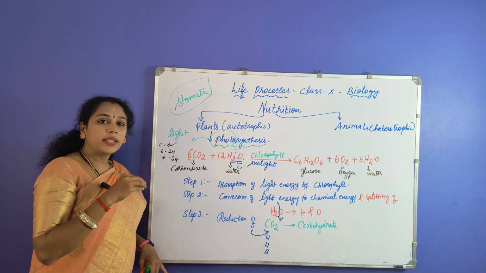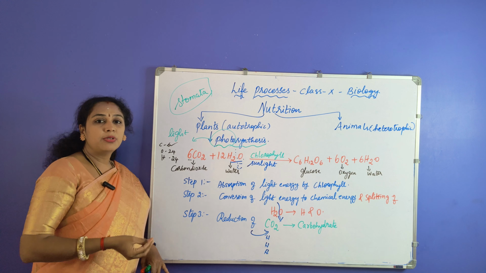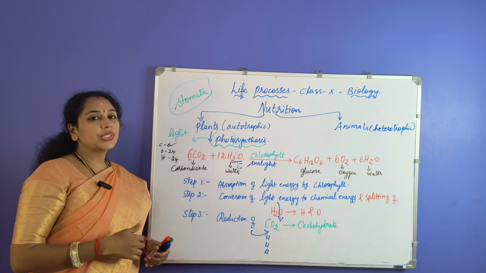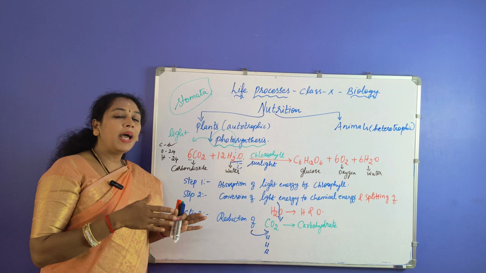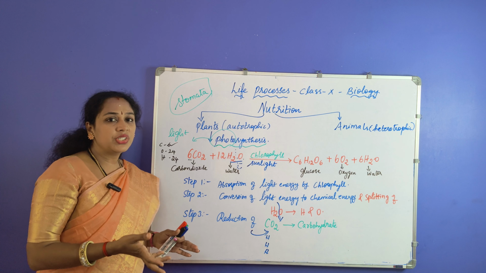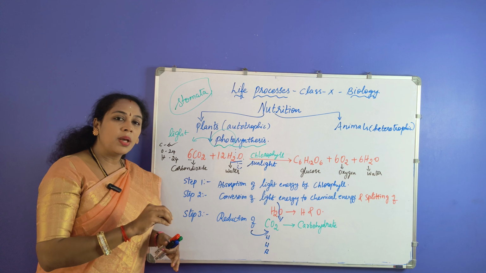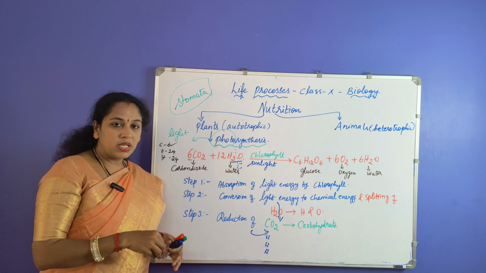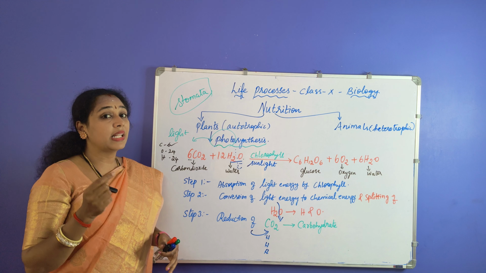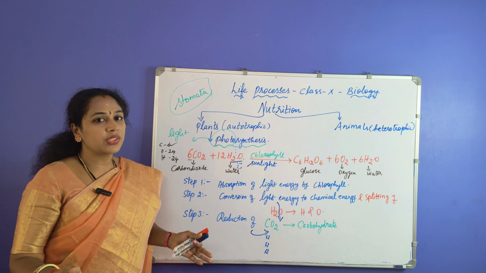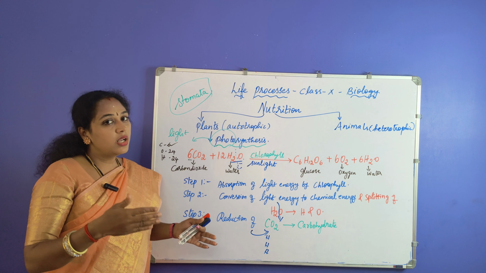You have to check that the right side and left side are both balanced. If you see in the desert plant, these steps will not take place one after the other immediately. What happens is that at night time, they absorb the carbon dioxide and prepare an intermediate. Now this intermediate is acted upon by the light energy in the morning time, and thereby the photosynthesis gets completed in the case of the desert plant.